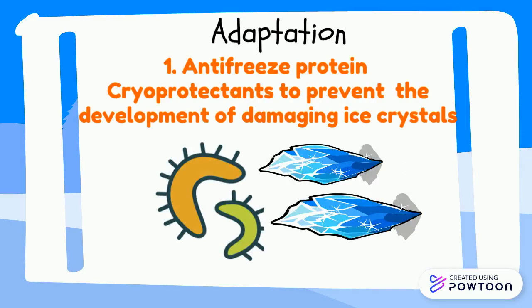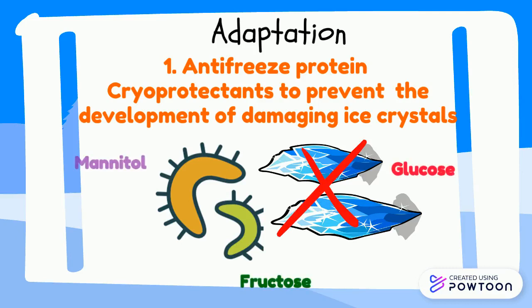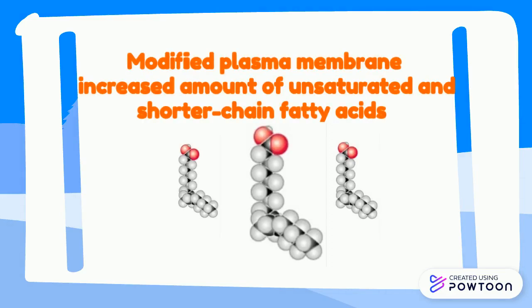Antifreeze protein, also called cryoprotectant, functions to prevent the development of damaging ice crystals onto the membranes of the microbes. Some examples of antifreeze protein are glucose, fructose, and also mannitol. The second adaptation of psychrophiles is modified plasma membrane. The plasma membrane of psychrophiles has an increased amount of unsaturated and shorter chain fatty acids. This is to ensure the membrane fluidity of psychrophiles is at a higher level.